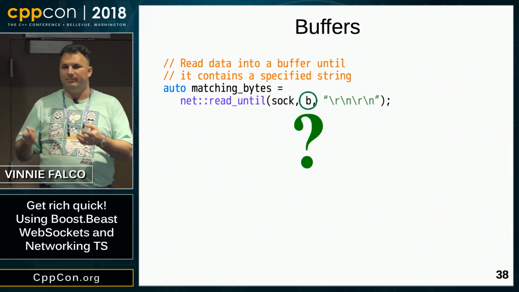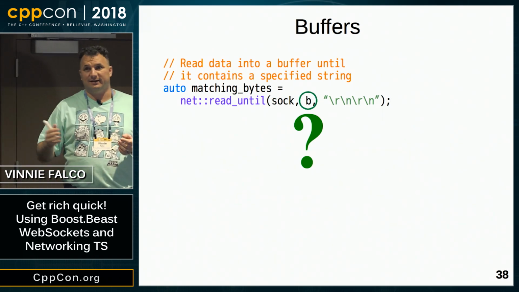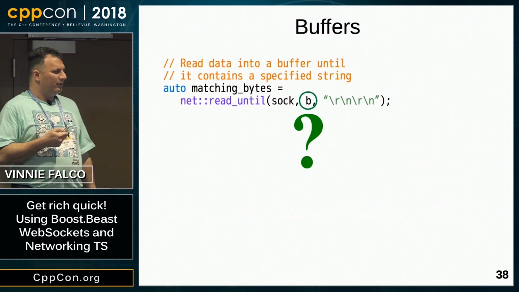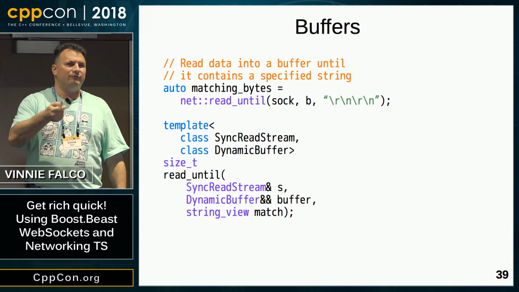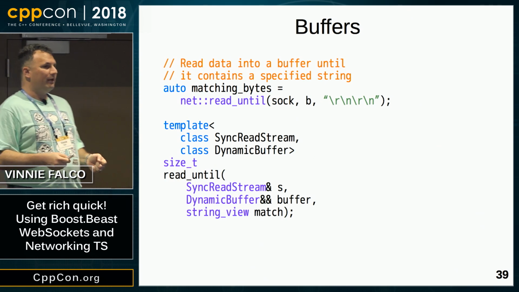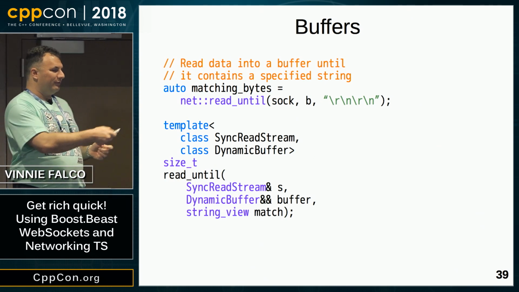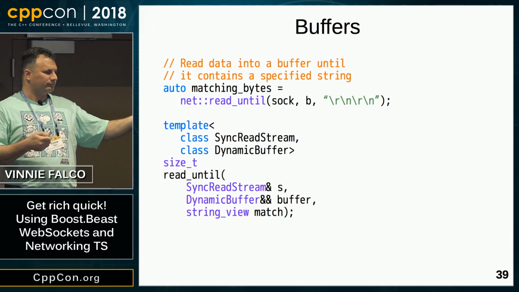We know that it can't be a buffer sequence because buffer sequences have no concept of resizing. It's just a range or a view to some memory regions. So here's the signature for Networking TS ReadUntil. You can see, rather than a buffer sequence, we have this new type called the dynamic buffer. So this is the second important concept in Networking TS. A dynamic buffer is used very often, especially in Beast. So here's what it is.